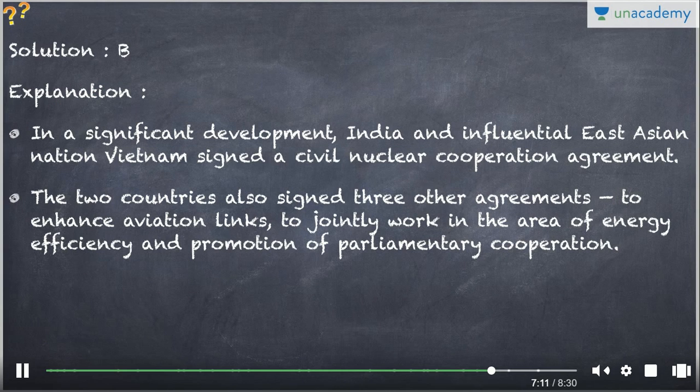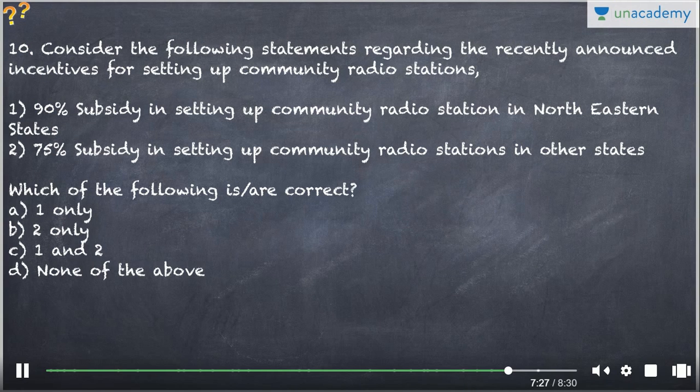It is a significant development. India and Vietnam, an influential East Asian nation, signed a civil nuclear cooperation agreement. The two countries have also signed 3 other agreements to enhance aviation links, to jointly work in the area of energy efficiency, and to promote parliamentary cooperation. There was a parliamentary delegation from Vietnam visiting India yesterday. If you do watch Lok Sabha and Rajya Sabha sometimes, you can take note of all these things. And they even met Prime Minister Modi.